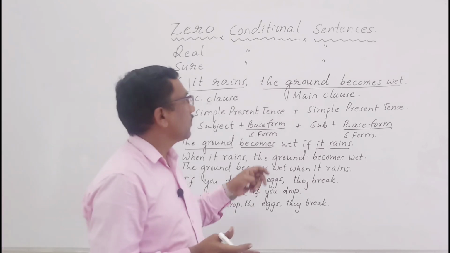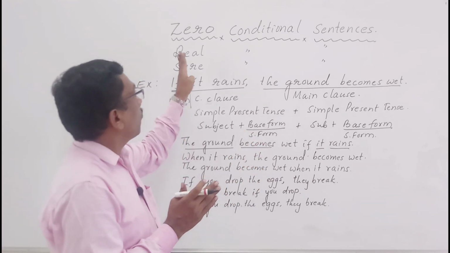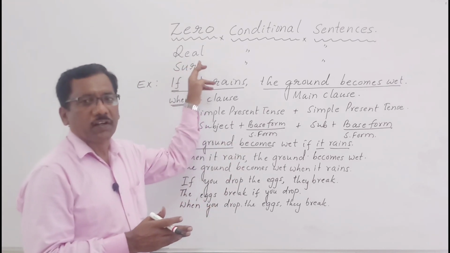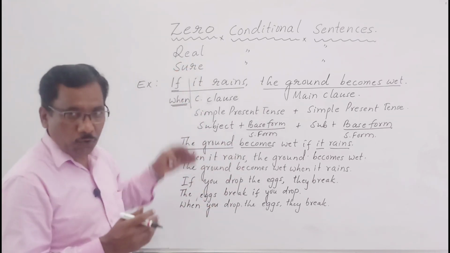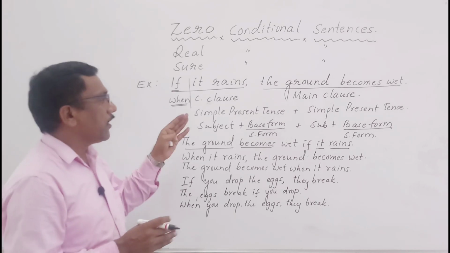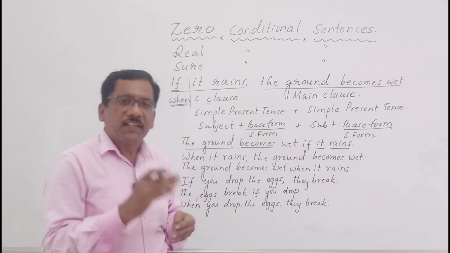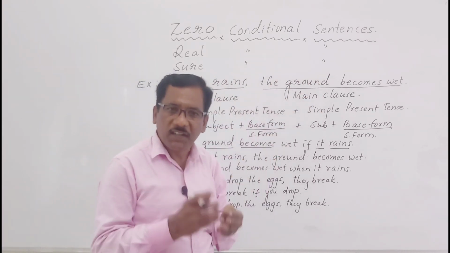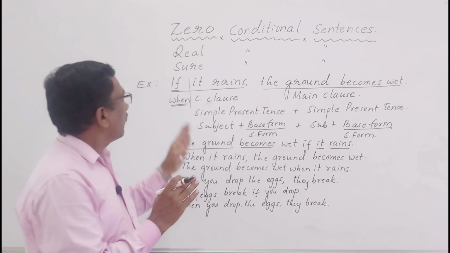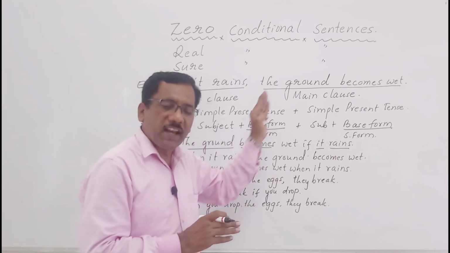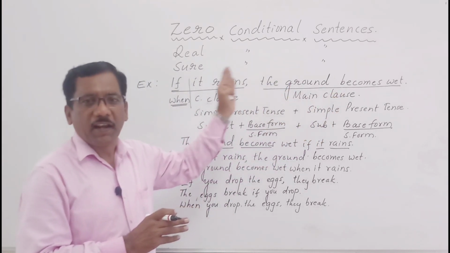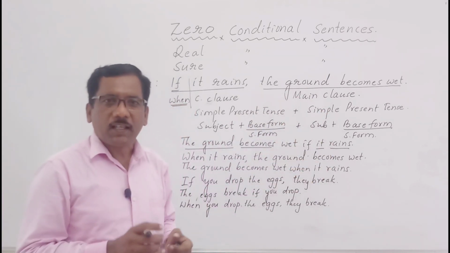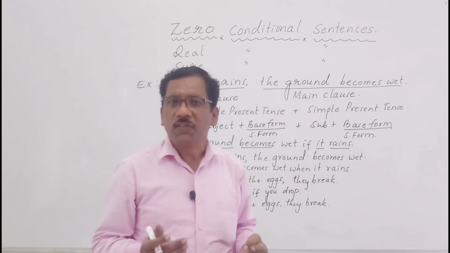Dear students, you came to know what a zero conditional sentence is. Zero conditional sentences are called real conditional sentences or sure conditional sentences. A zero conditional sentence may begin with if or when, and both the clauses will be in simple present tense. And you can write the conditional clause first and the main clause next, or you can write the main clause first and the conditional clause next.